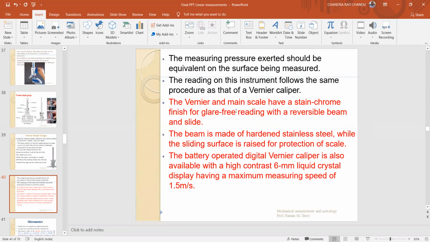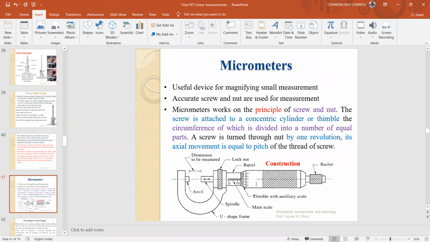Observe here. The vernier and main scale have a stained chrome finish for glare-free reading, with a reversible beam and slat. The beam is made of hardened stainless steel rod. The battery-operated digital vernier caliper is also available with a high contrast 6 mm liquid crystal display. Digital vernier depth gauges are also available nowadays. This is all about vernier calipers, vernier height gauge, and vernier depth gauge.